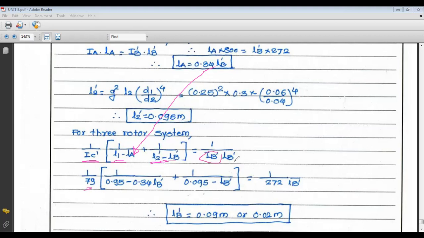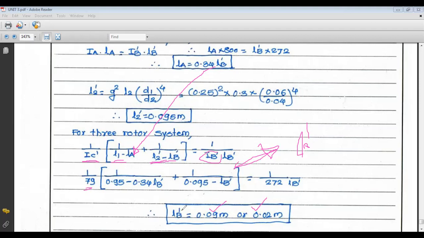So after calculation we get a fundamental equation, a quadratic equation in LB dash, and it has two values. The first value of LB dash is 0.09 meter and the other value of LB dash is 0.02 meter.